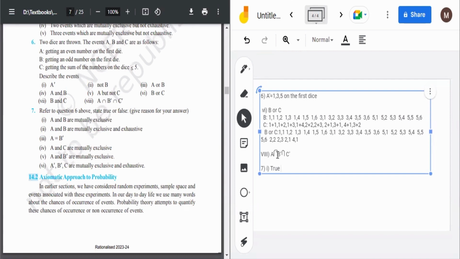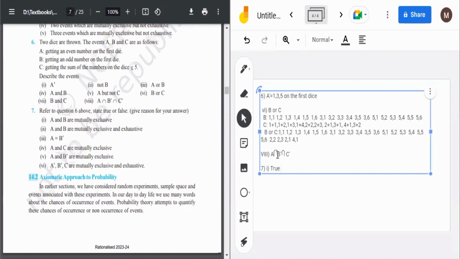Then A and B are mutually exclusive and exhaustive. Again, it is true because one is getting an odd number on the first die, second is getting an even number on the first die. So odd number on the first die, 1, 3, 5, and second die is every element. So (1,1) से लेकर (1,6) तक, (3,1) से लेकर (3,6) तक, then (5,1) से लेकर (5,6) तक. This is our odd number A. And what is B? B है (2,1) से लेकर (2,6) तक सारे, फिर (4,1) से लेकर (4,6) तक, फिर (6,1) से लेकर (6,6) तक. तो इन दोनों एलिमेंट्स को जब अपन लोग मिलाएंगे तब सारे एलिमेंट्स, पूरी सैंपल स्पेस कवर हो रही है. So it is exhaustive. ठीक है, सो A and B are mutually exclusive, yes. A and B are mutually exhaustive and exclusive, yes.